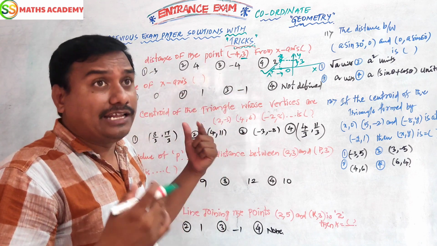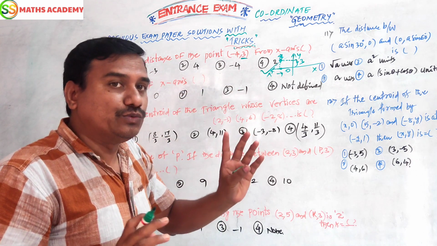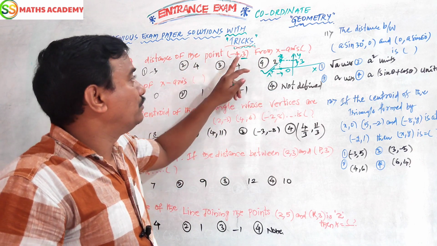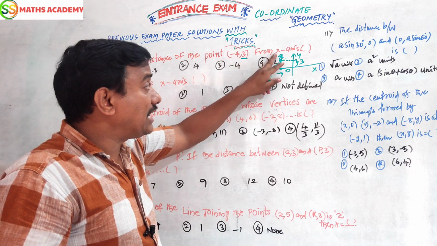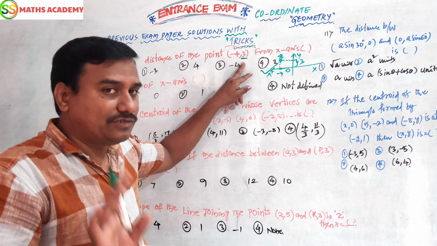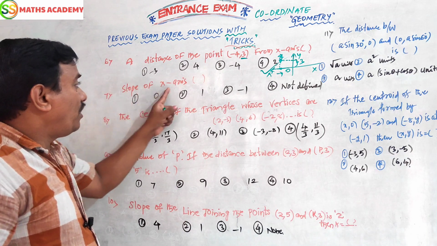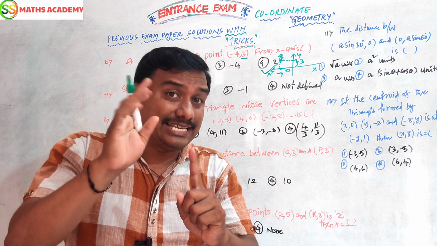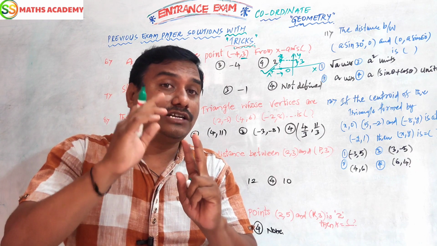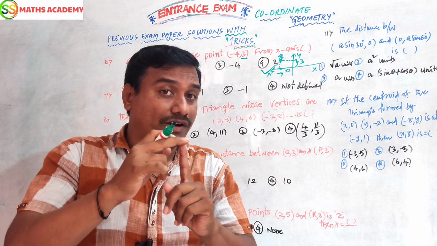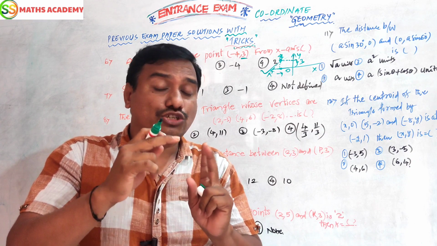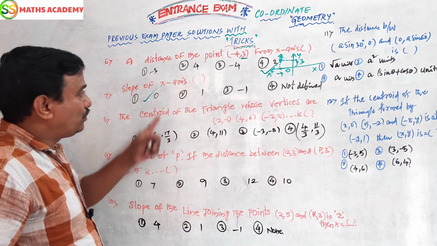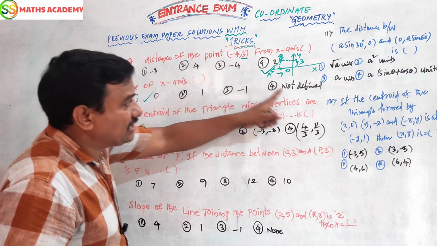Now, for the direct answer, on the x-axis you can write the opposite value, the y value. For the y-axis you can write the x value, which is -4. Here the x-axis is asked, so you can write +3. That's it. Okay, slope of the x-axis. Note point 1: the slope of the x-axis is 0, and the slope of the y-axis is not defined. Remember friends, the slope of the x-axis is 0 and the slope of the y-axis is not defined. So the answer is 0 for the x-axis, and for the y-axis, not defined.